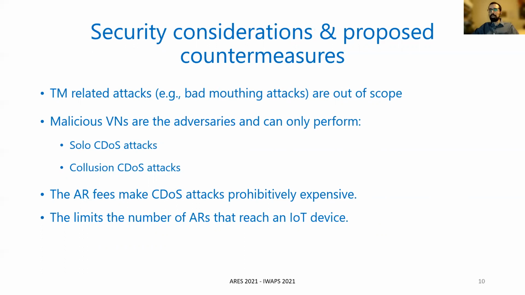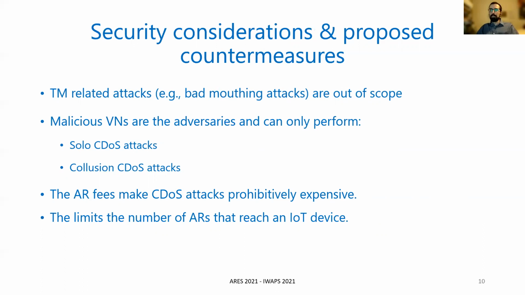In a solo computational denial of service attack, a malicious verification node constantly sends multiple attestation requests to a single prover, while in collusion computational denial of service attacks, multiple malicious verification nodes collude with each other and perform the CDOS attack against a single prover. The purpose of such an attack and the motivation is to share the cost in terms of fees that performing the attack would incur.